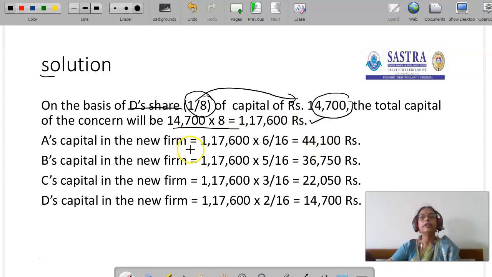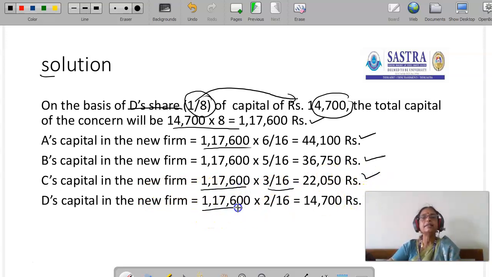A's capital in the new profit sharing ratio of 6:5:3:2 is 1,17,600 into 6/16, that is 44,100. Then B's share is 1,17,600 into 5/16, which is 36,750. This is B's capital. And C's capital is 1,17,600 into 3/16, that is 22,050.